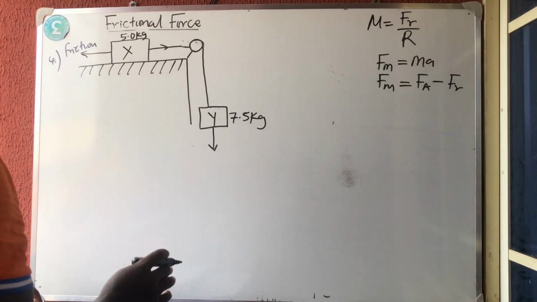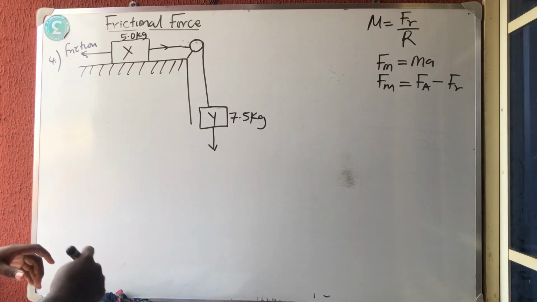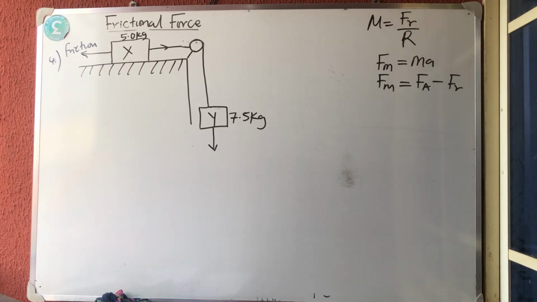Now write the question. They say two bodies X and Y of mass 5.0 kg and 7.5 kg respectively are connected by a light inextensible string as illustrated in the diagram above.